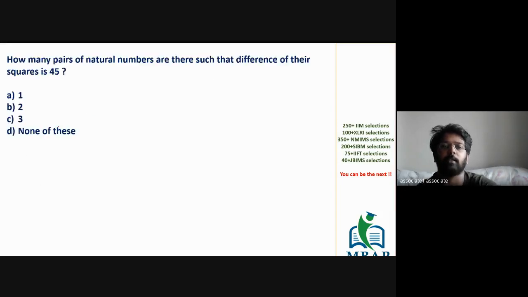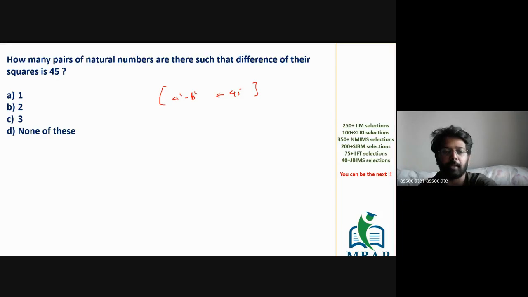The first question you can see here on screen is, how many pairs of natural numbers are there whose difference of squares is 45? In other words, how can you generalize 45 in the form a square minus b square? How can you rewrite 45 as a difference of 2 perfect squares?